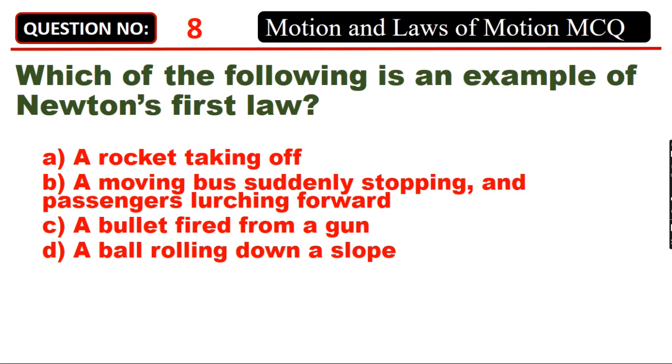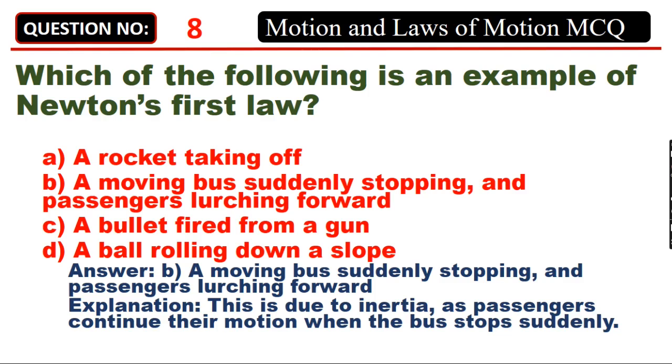Which of the following is an example of Newton's first law? A. A rocket taking off. B. A moving bus suddenly stopping, and passengers lurching forward. C. A bullet fired from a gun. D. A ball rolling down a slope. Answer: B. A moving bus suddenly stopping, and passengers lurching forward. This is due to inertia, as passengers continue their motion when the bus stops suddenly.